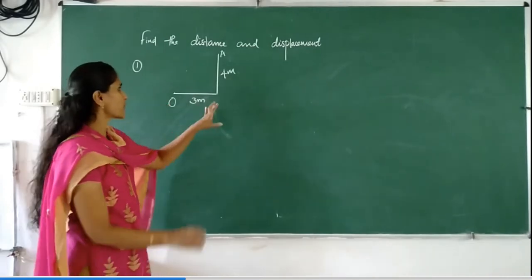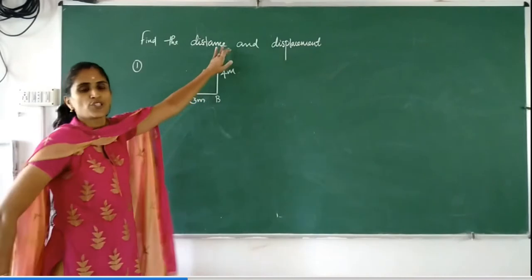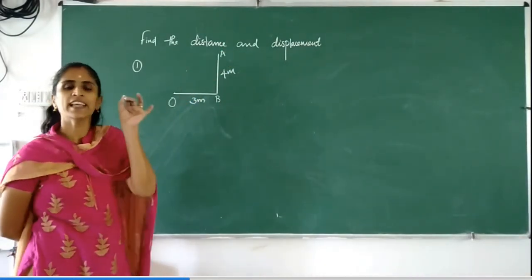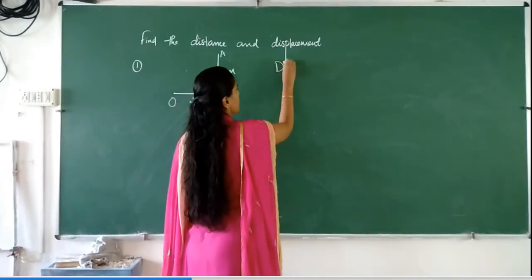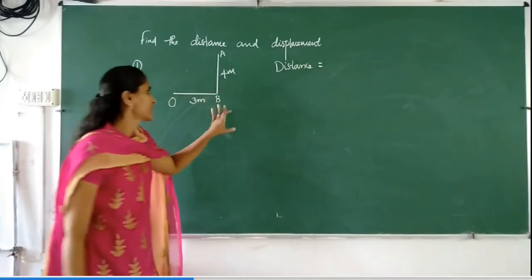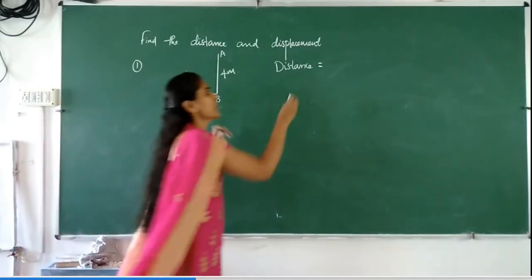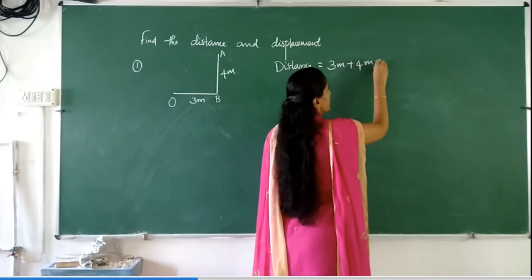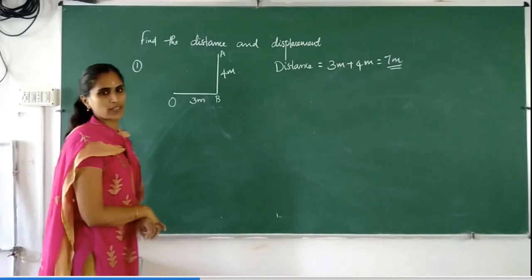The object is traveling from O to B, then moving from B to A, finally reaching position A. Distance you can find very easily: distance is the actual path length covered. Here it is traveling a distance of 3 meters and here a distance of 4 meters. So distance is 3 meters plus 4 meters, which is equal to 7 meters.